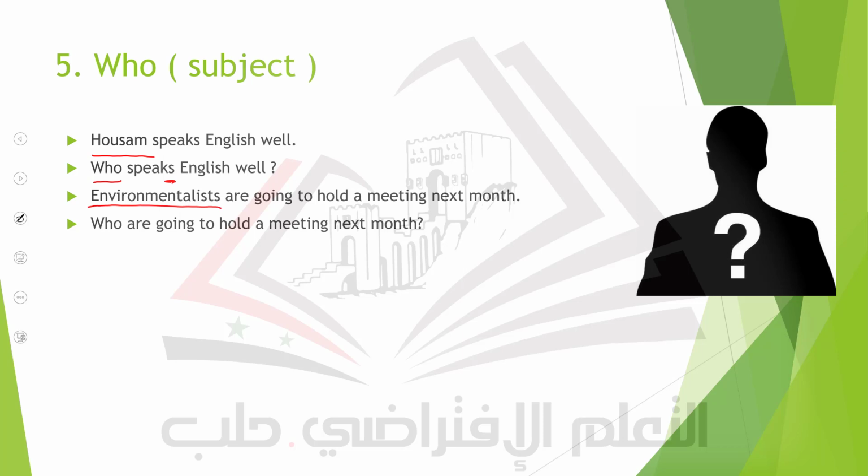They want us to ask, so here we say, who are, we replace the word environmentalists and we write the word who, and we complete, as you can see, the whole sentence as it is. Who are going to hold the meeting next month? So here the answer is the word environmentalists, okay? So when we have the word who for the subject, it is an irregular way of asking.